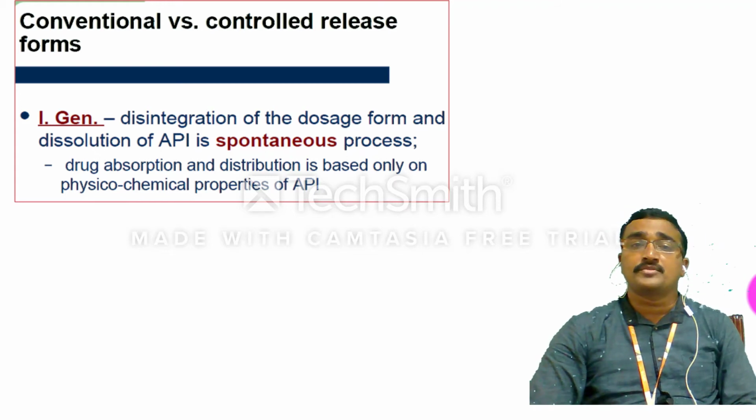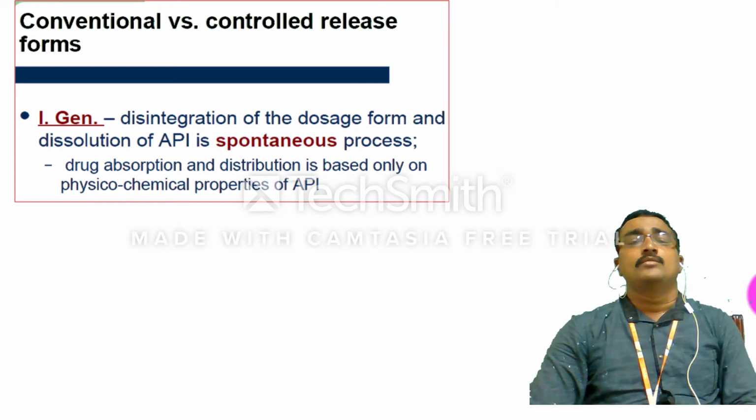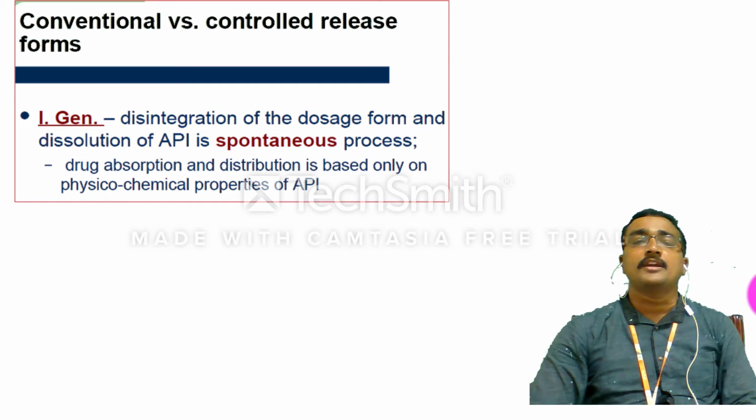That means drug absorption and distribution are mainly based on the physico-chemical properties of the API molecules in the case of first generation, because we are not modifying any properties. Whatever dosage form we design is in the unmodified form. That's why these generation drugs are spontaneous, and mainly dependent on the physico-chemical properties of the API.